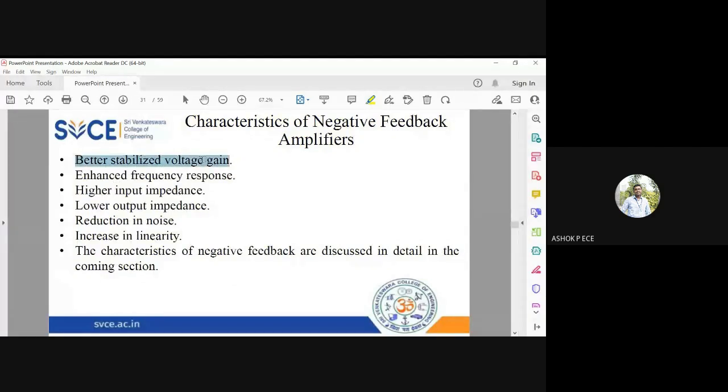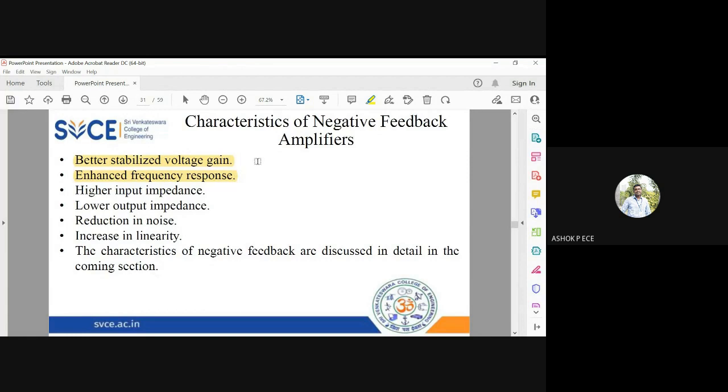So first one is that the voltage gain is stabilized. Stabilized means that for a longer range of frequency, my voltage gain is going to be constant, because the bandwidth is high, right? When the bandwidth is high, the voltage gain will be very constant for a relatively larger range of your frequency. The frequency response will be enhanced. Enhanced means the bandwidth is going to be increased. The frequency response will look very broad.